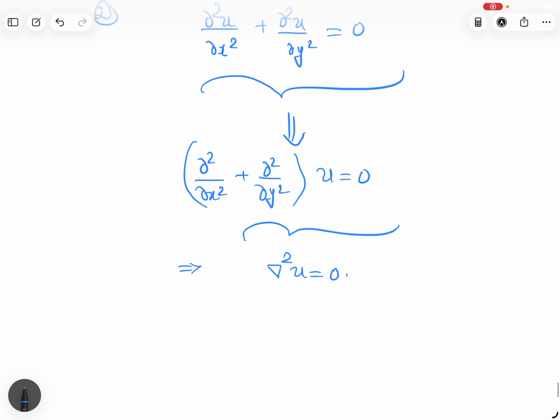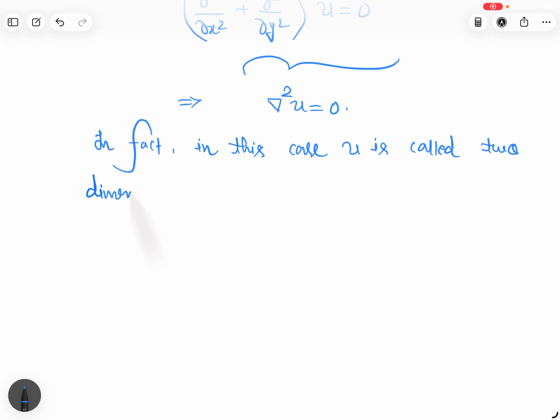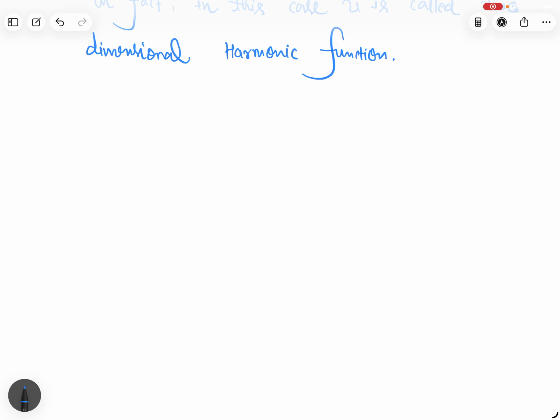So in fact, in this case, u is called a two-dimensional harmonic function, because it is a function of x and y only. So what will be a three-dimensional harmonic function?